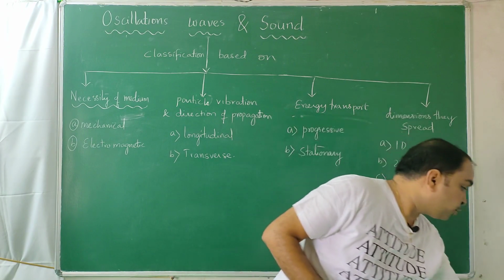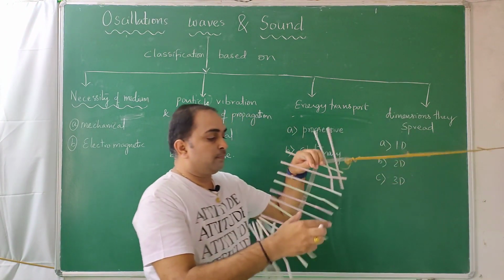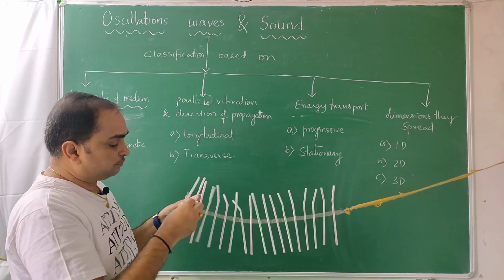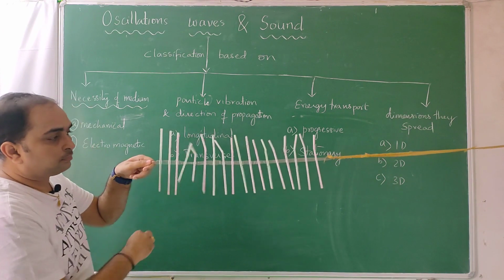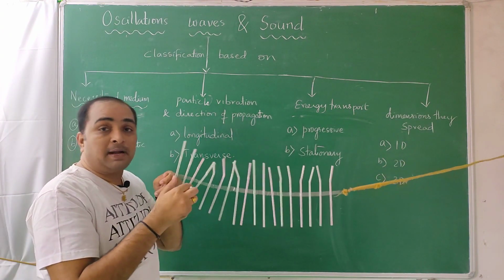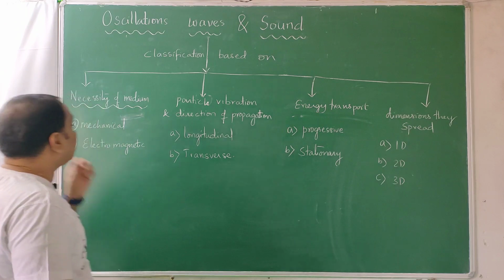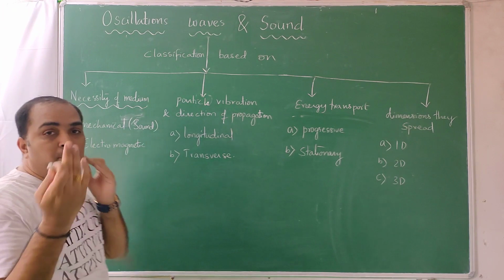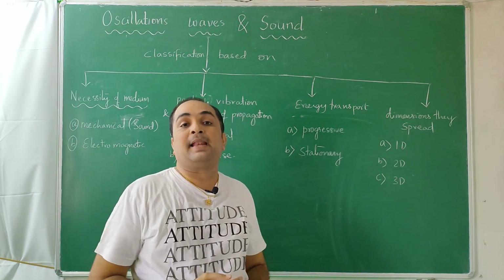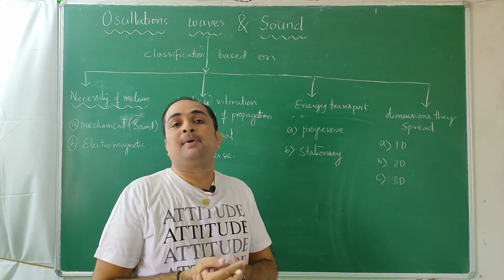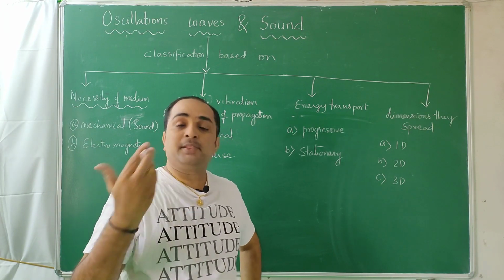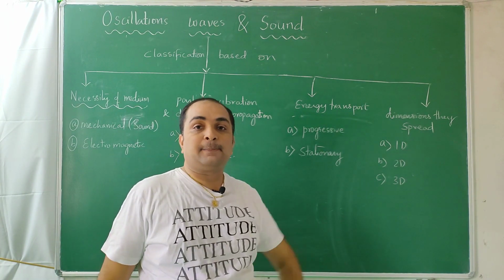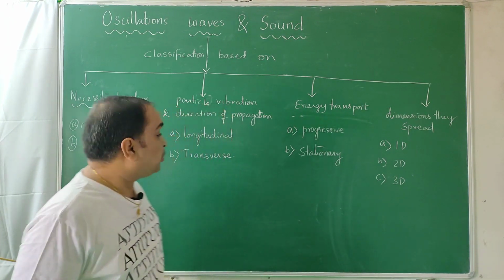See here, previously when I showed the example of these straws, I am giving energy and that energy is traveling like this. Energy is traveling, but matter is required. Matter is not traveling. Such waves are called mechanical waves. Example, sound. I am creating sound, voice, and you are able to listen because in between you and me there is air. If you create this chamber with vacuum or less air, then you can't hear me. There is an experimental setup in the sound chapter where I discussed that.